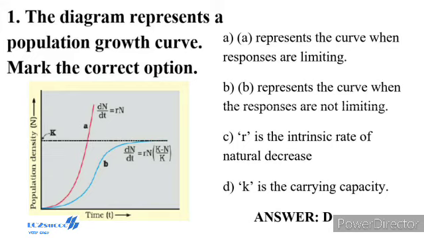Verhulst-Pearl logistic growth. dN/dt equals rN (K minus N)/K. N is the population density at time t. r is the intrinsic rate of natural increase. K is the carrying capacity. So the correct answer is option D. D is K is the carrying capacity.